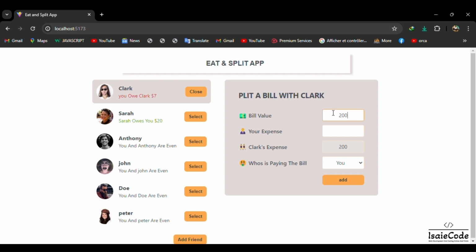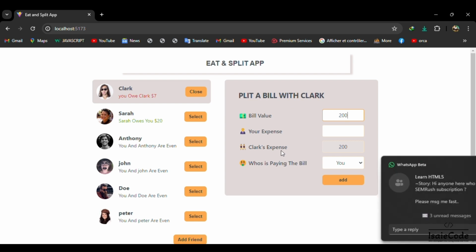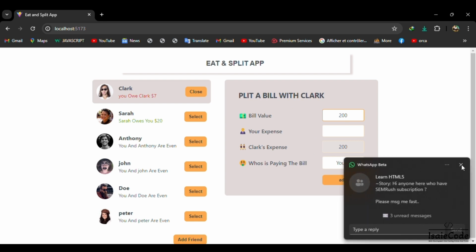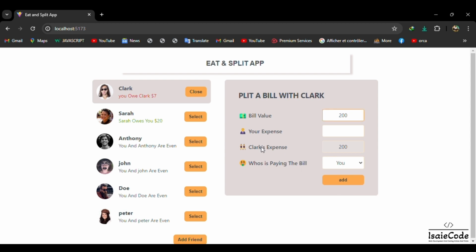But let me show you the functionality of this form here. Let me say our bill was $2,000. Then my expense on this bill was $1,000.